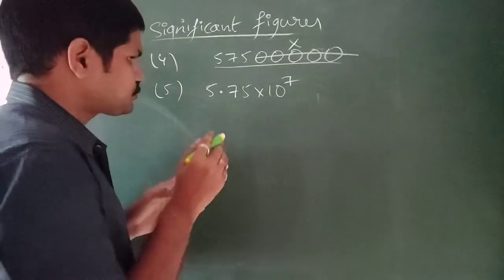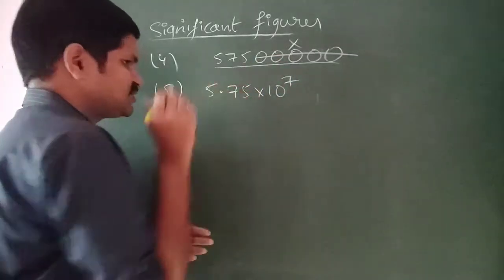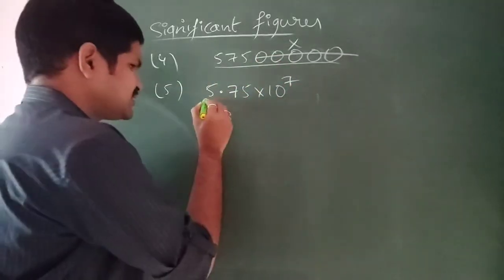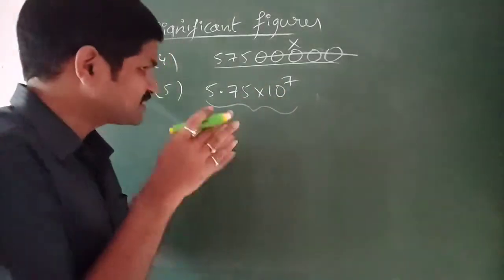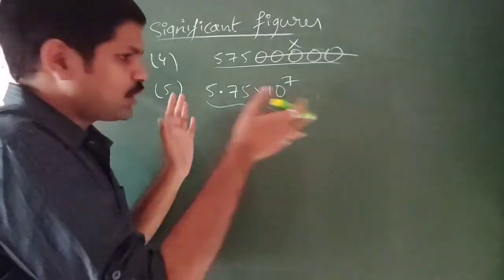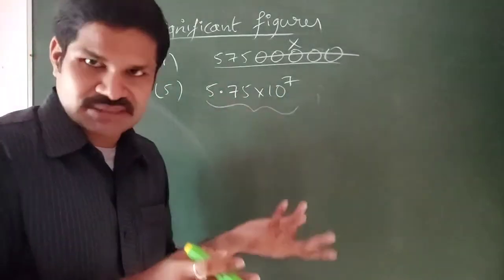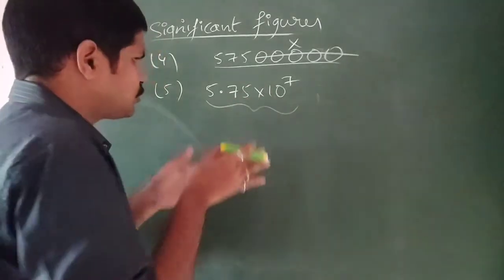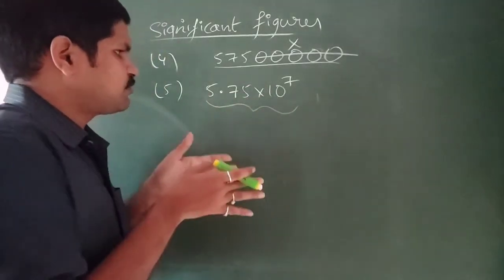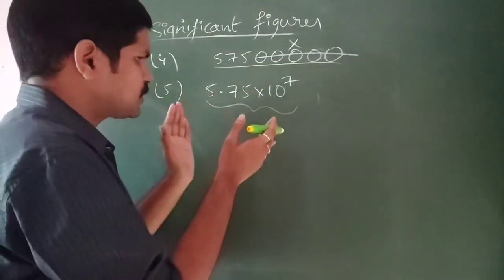Both are the same. This type of notation is called exponential notation, that means writing a big number in a smaller form using 10 power 7 or 10 power x or 10 power minus 6. It may be negative or positive. Both are possible, right?